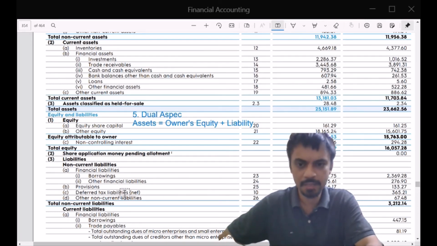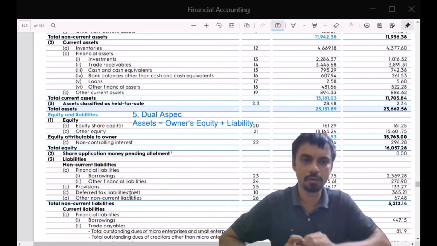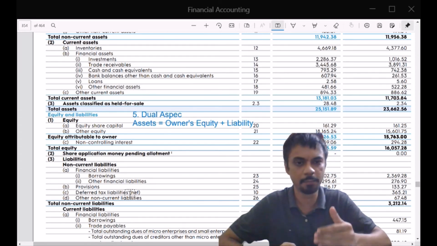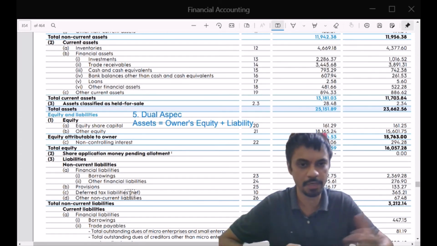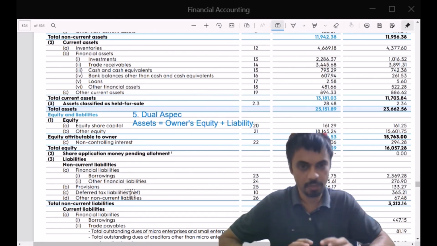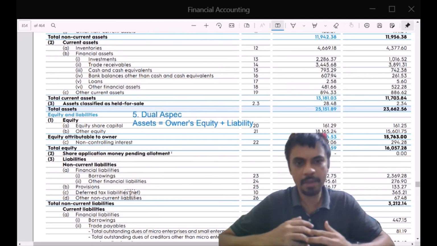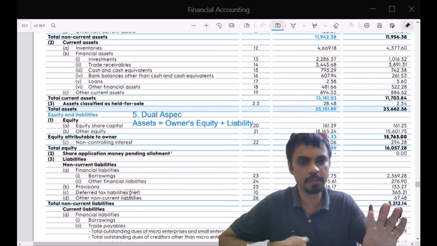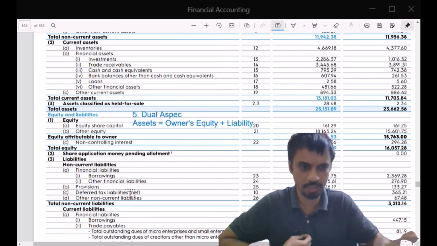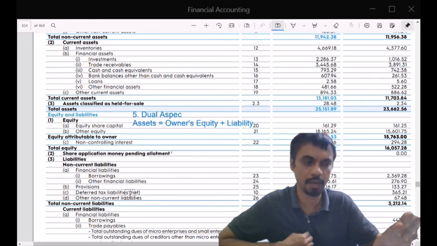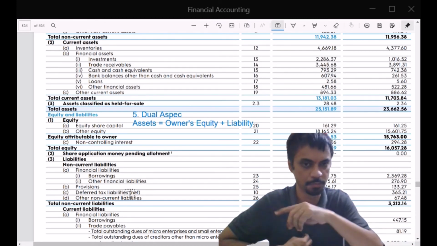Tax liabilities. Some tax, as I said, you need not pay now. They can be paid over a period of time. They can be deferred. One option is I will still pay some advance tax and keep it with the income tax department and treat it as an asset because I have already paid it.